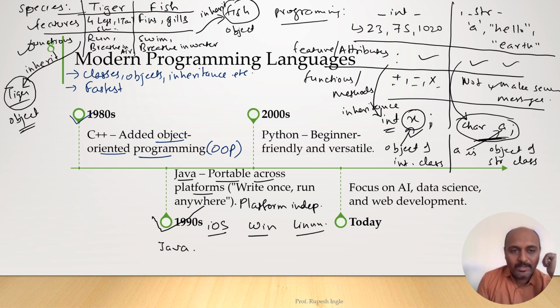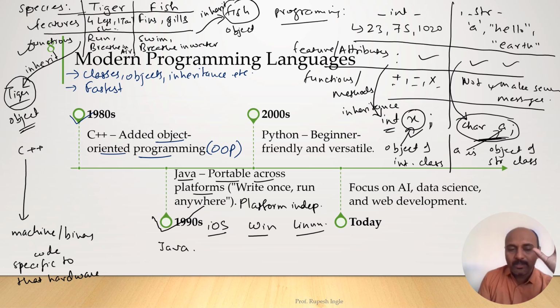In other languages like C, C++, what happens? Whenever that code is written, it gets converted into machine code or binary code, which is specific to that hardware, right? So it is directly converted into machine code, which is specific to the machine on which that code was executed by using some software, right? But here it is platform independent, because when you run this code, what happens?